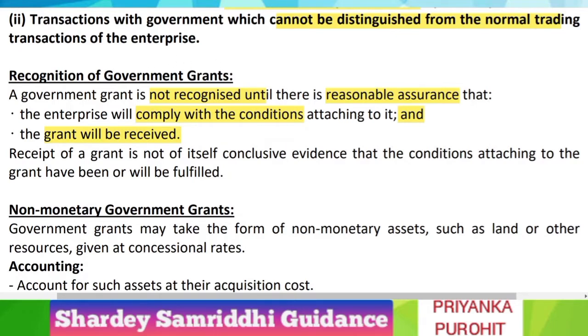In this government grant also, it is kind of an income for you, because money will flow into your enterprise, so receipt of the grant should be certain. Also, you must comply with all the conditions which are required so that you can enjoy that grant. If you don't comply with the conditions, you might have to refund the grant.